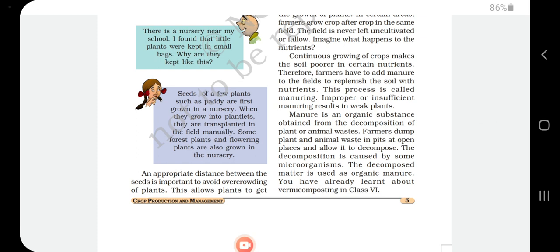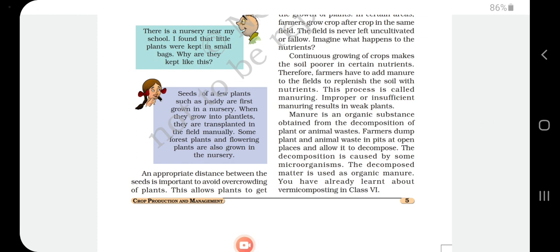You already studied in previous classes how to do vermicomposting or how to make compost. Make a long, deep pit, add some waste material, and cover it with soil.